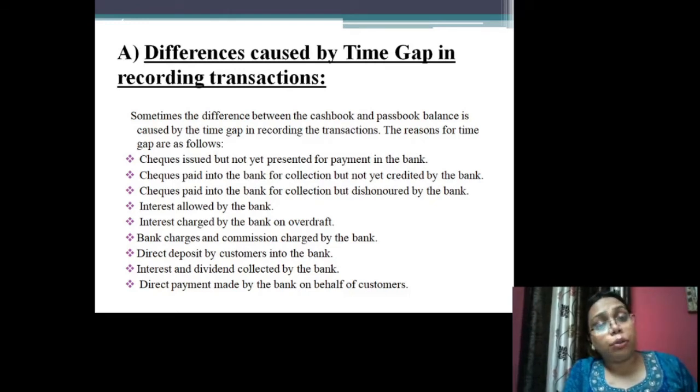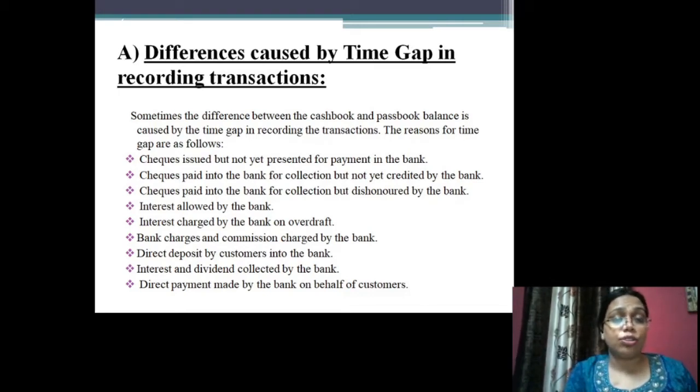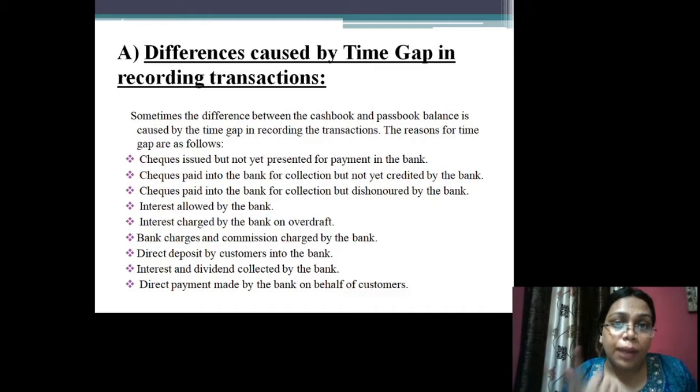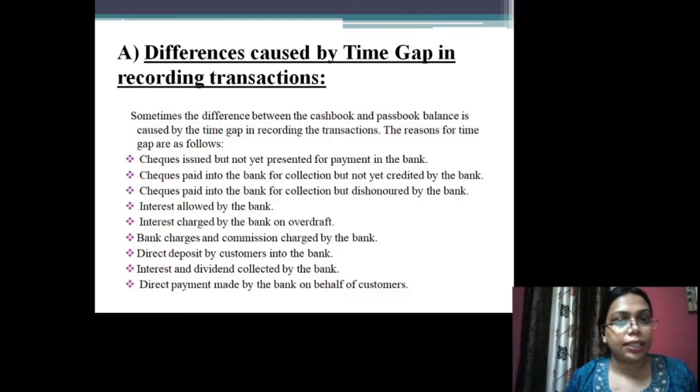But what will the bank do? The bank will show this transaction in the passbook only when the bank receives the amount from the bank of the customer. So the bank will credit the firm's account only when it has actually collected the payment from the customer's bank.